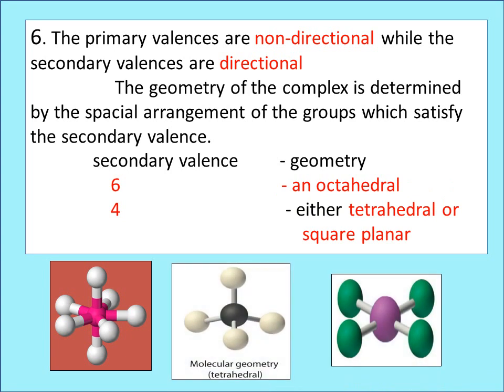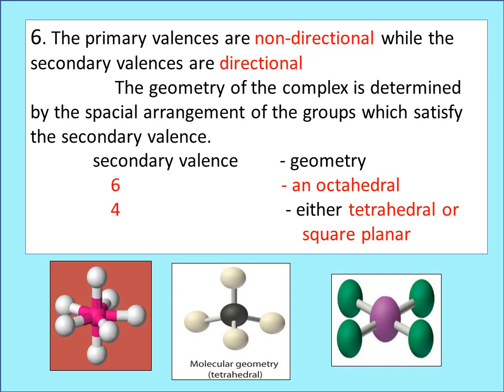Already we know that primary valency corresponds to oxidation state and secondary valency corresponds to coordination number. And in the previous picture you must have seen that ammonia is firmly attached to cobalt with a solid line, and chloride is attached to cobalt with a curved line, which means that primary valences are non-directional and secondary valences are directional. That means ammonia is placed in proper corners of an octahedron, but chloride can take up any position in the octahedron.